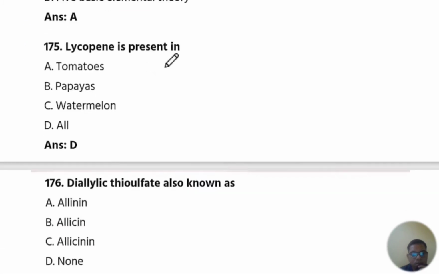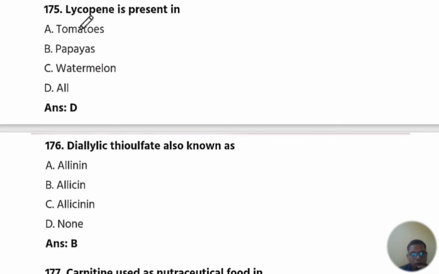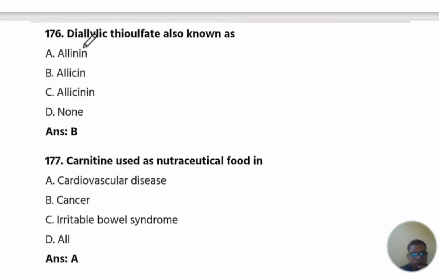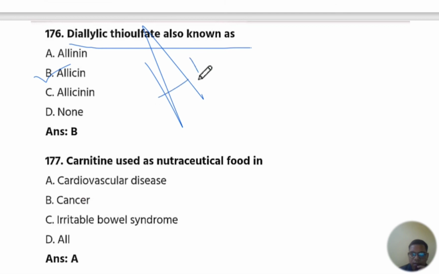Okay. Next is lycopene is present in. The answer is D, all: tomatoes, papaya and watermelon. Okay, the answer is D. Next is 176 question number. Diallyl thiosulfinate, also known as the B answer, allicin.